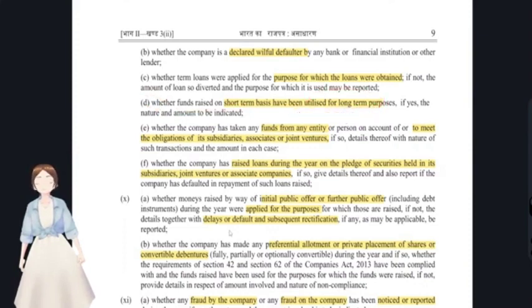You have to mention the details of the entity plus the number of the CARO clause that has adverse remarks or negative remarks.